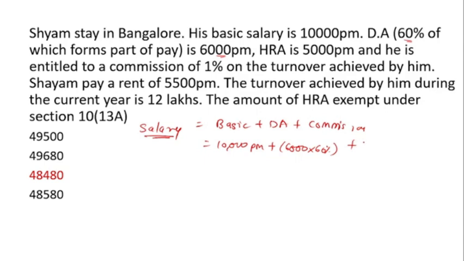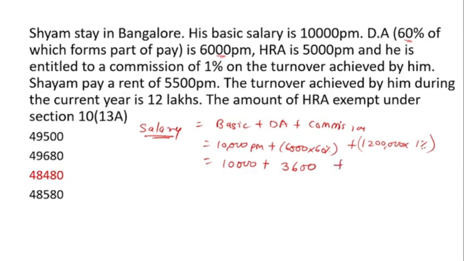So 1% means 1% of the 12 lakh. So here we will get this 10,000, plus 60% of the 6,000, that is 3,600.